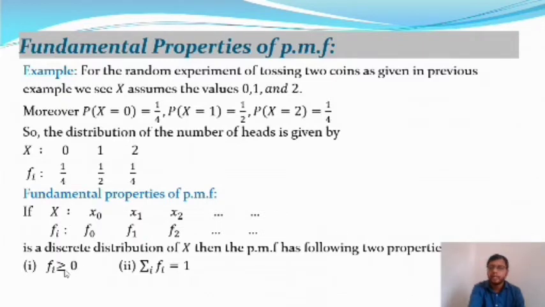All fi are greater than or equal to 0. That means the probability mass function values f1, f2, f3 and so on up to infinity are all greater than or equal to 0. And the summation over fi, that is the sum of all probability mass function values, will give 1. That is, summation over i equal to 1 to infinity of fi is equal to 1. So these are the fundamental properties of the probability mass function.